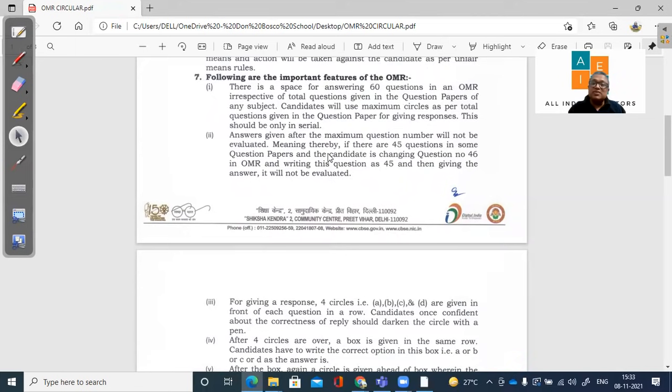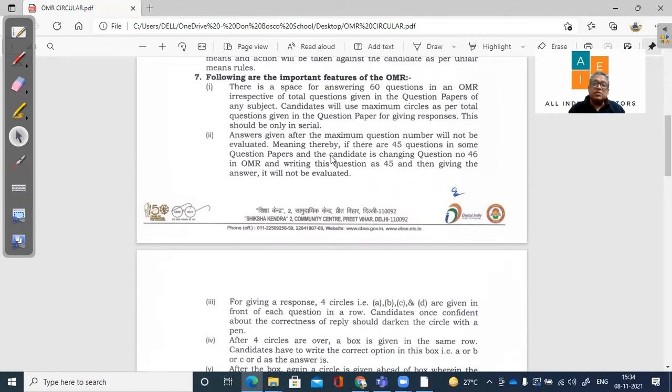So whatever is asked, only that many questions should be attempted. If you are attempting more, that will not be evaluated. Only the first 16 will be evaluated out of 20. If you're having 24 and you have to attempt 20, then the first 20 will be evaluated. So it's not best of 16 out of 20, where whichever is correct, you will get marks for. It's not like that.